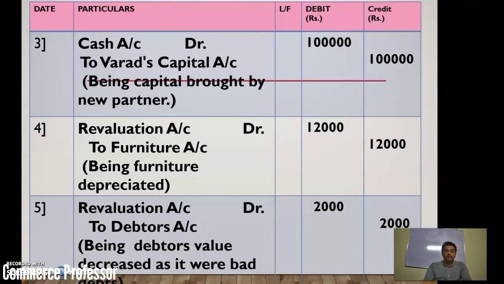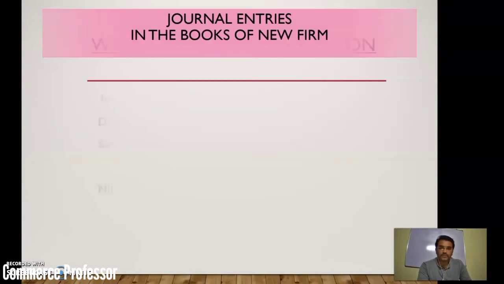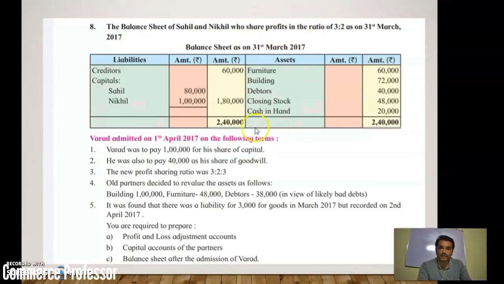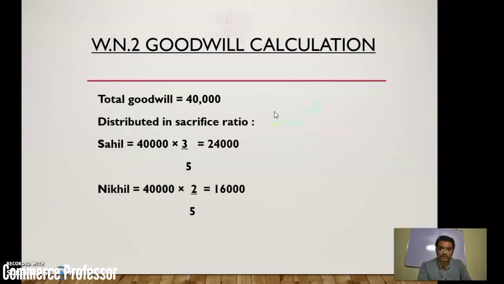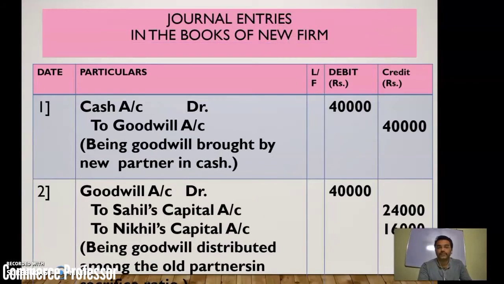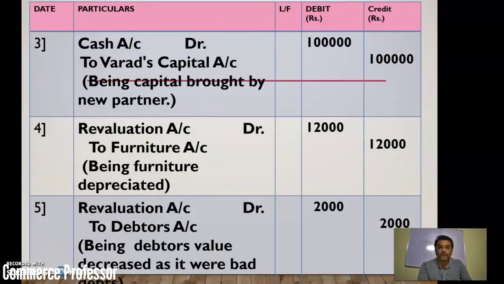The next entry is about Bharat's contribution as capital to the firm. To the firm he has provided 1 lakh rupees. That's why cash account debit. Why cash account? Because in your problem the cash in hand balance is provided, 20,000. So here we identified there is a cash account, not a bank account. If it is a bank account, then we will make the entry of bank account debit to goodwill account or bank account debit to Bharat's capital account. So what is the next entry? Cash account debit to Bharat's capital account, that is 1 lakh rupees, contribution as capital in cash.